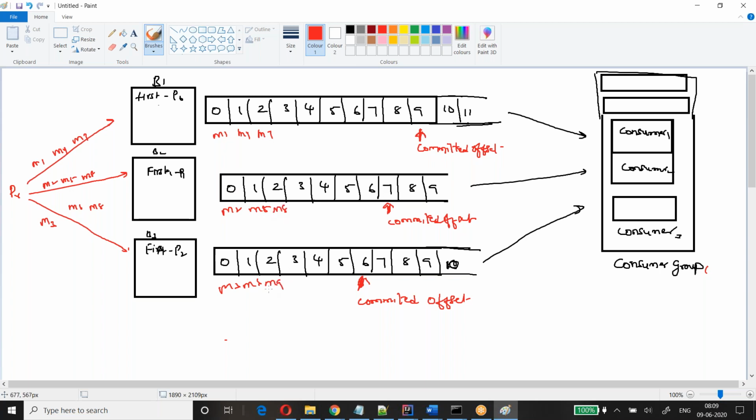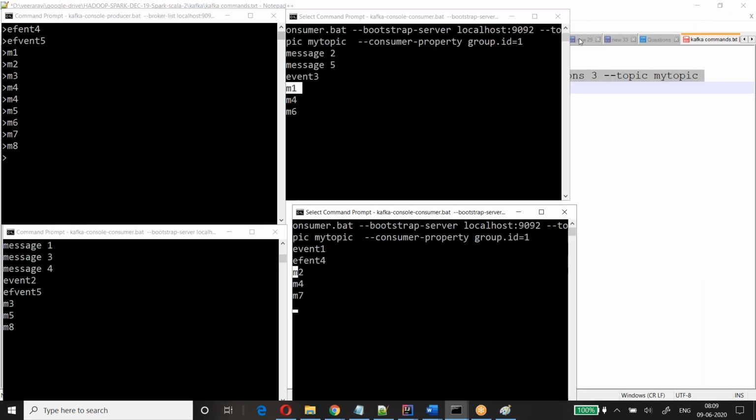It means the messages are evenly distributing, correct? Properly distributing. Then in the same order only they're actually getting processed. Yes or no? Yeah. Same order only the consumer is consuming the data. Okay. Got it. Any doubt?